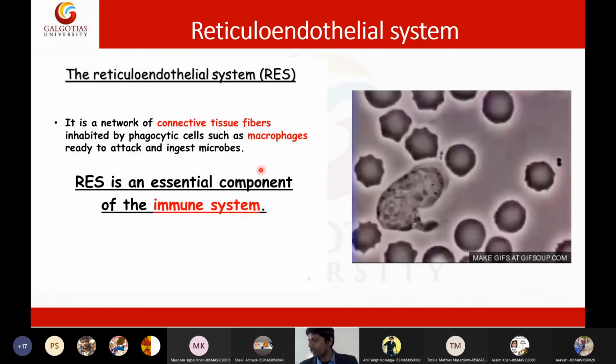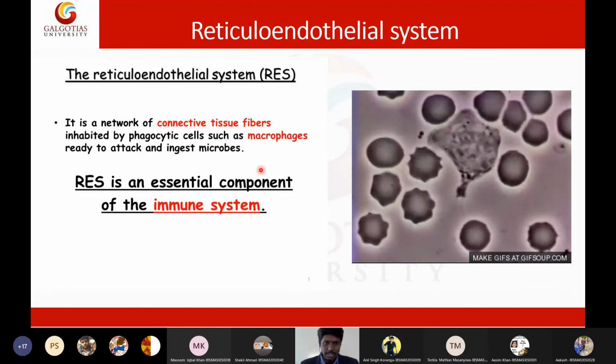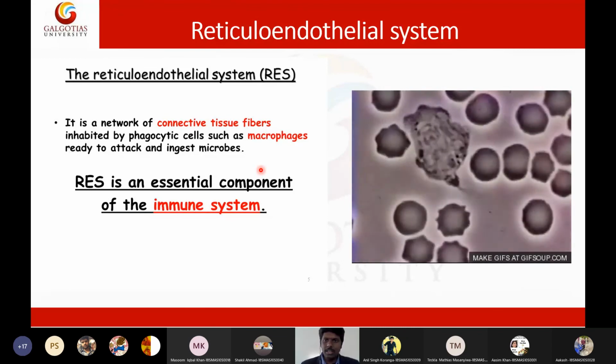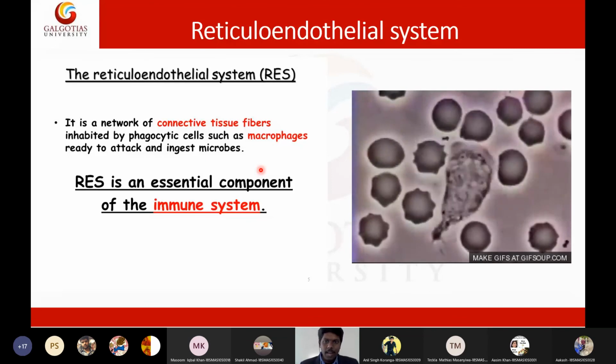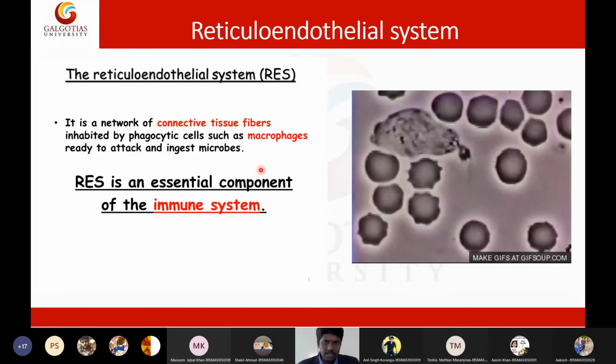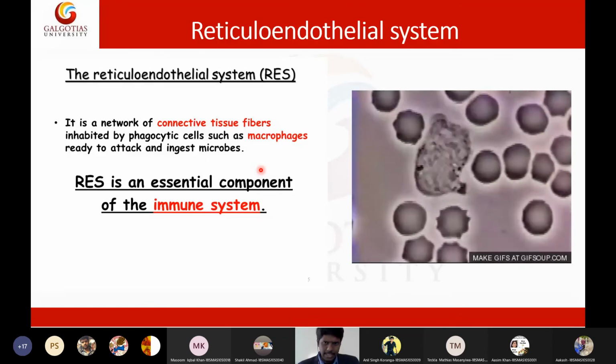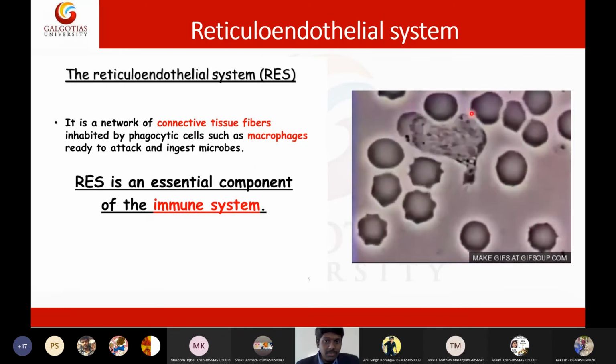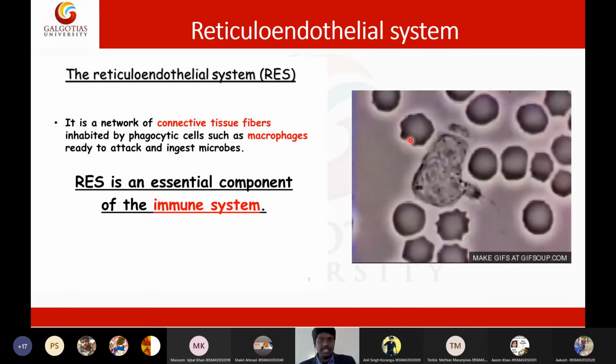That is the job of a macrophage. Okay. That is the major job of a macrophage. And this macrophage will start migrating to the liver, bone marrow, and spleen. Now, let me tell you one important thing. There is one parasite, Leishmania parasite. What this Leishmania parasite does is, it will start eating macrophages.